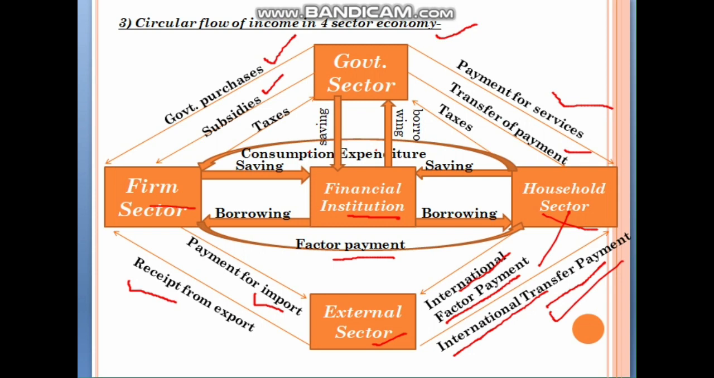Likewise, in all the circular flows, here also arrows play the most important role. We all need to keep in mind there are three conditions: two sector economy, three sector economy, and four sector economy. In a two sector economy, there are only two sectors, firm sector and household sector. In a three sector economy, one sector is included, that is the government sector, and in a four sector economy, the external sector is included. The only thing that remains constant is the financial institution in which we do savings and borrowing also.